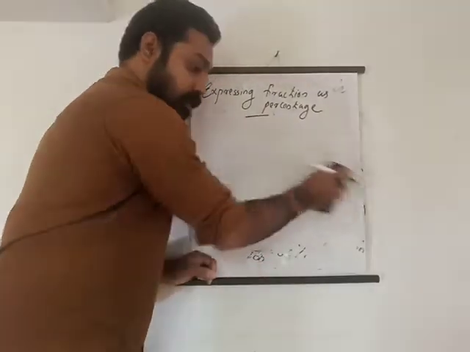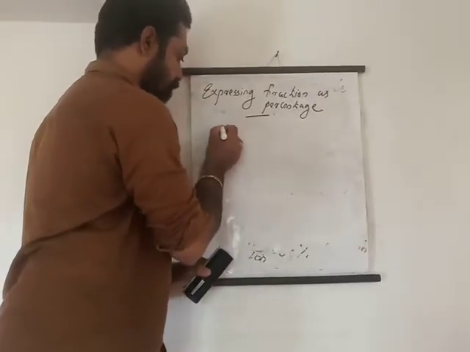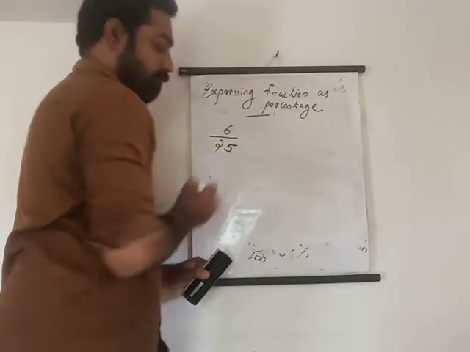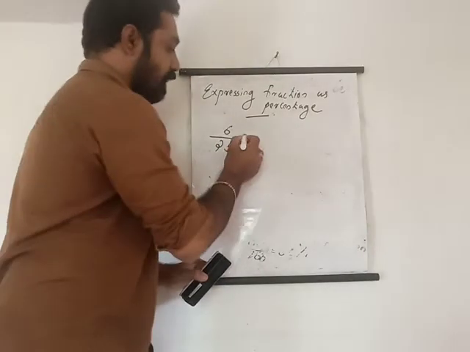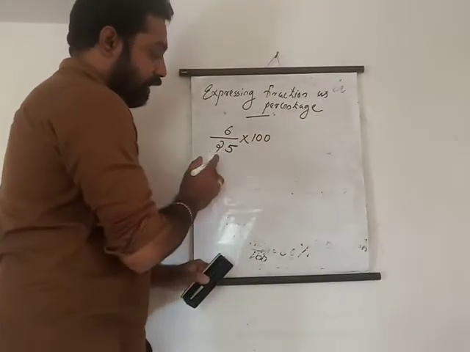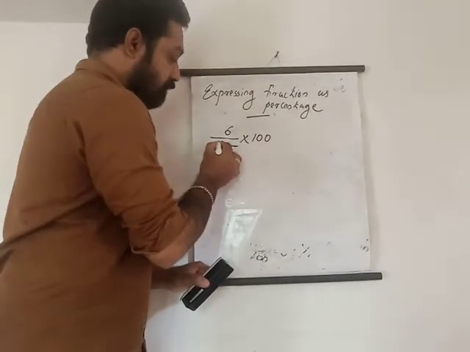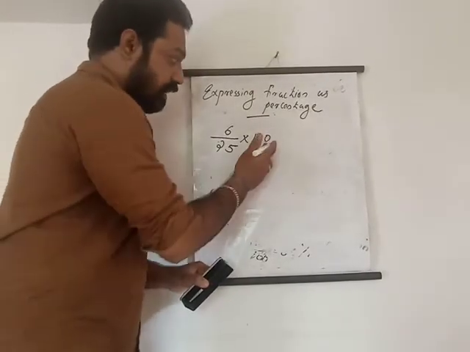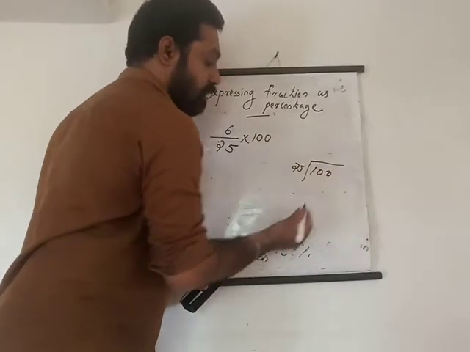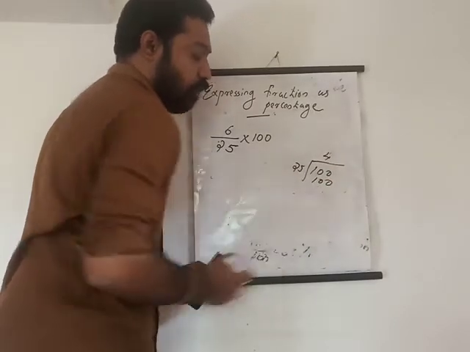Okay, one more example. I am taking the number 6 by 25. The first method is multiplying with 100. You can see that 25 you can cut. How many times 25 makes 100? 25 is divisible, so we can divide 100 by 25. If you have difficulties, you can see that 4 times 25 is 100.